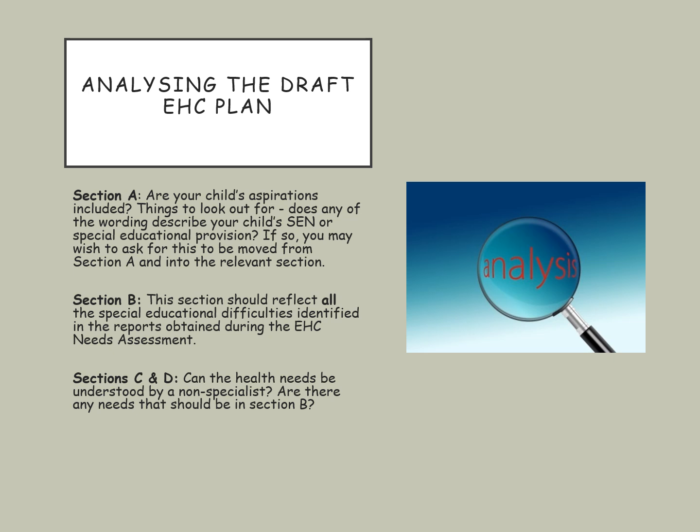Within Section B, this section should reflect all of your child's special educational needs or difficulties that have been identified through the reports obtained during the EHC needs assessment. It may be useful to go through the reports and check that all of the needs that are identified within the reports are now within Section B of the EHC plan.